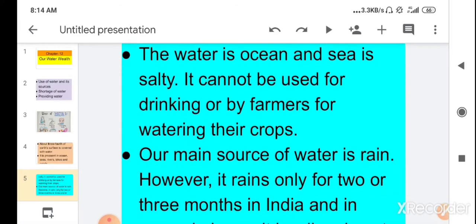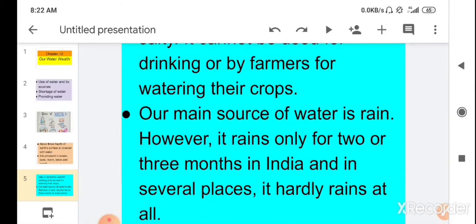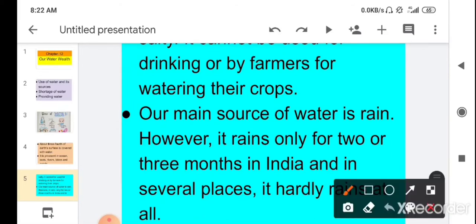Then we have seen the next reason, that our main source of water is rain. However, it rains only 2 or 3 months in India, and in several places it hardly rains at all. So we have seen in our previous chapter some areas like Rajasthan, where rain hardly occurs.